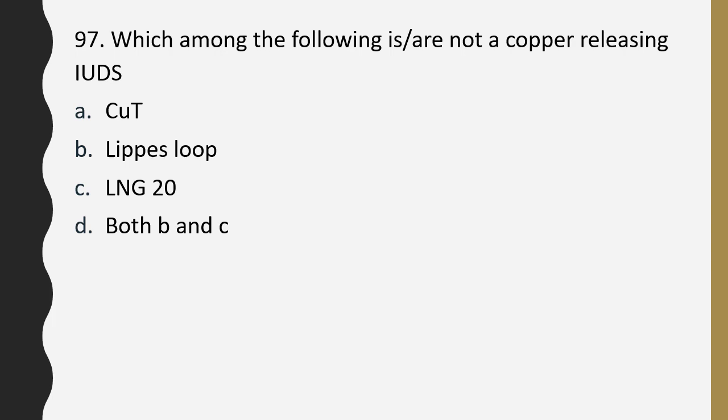Question number 97. Which among the following are not copper releasing IUDs, intrauterine devices? Copper T, lippes loop, LNG 20, both B and C. Not a copper releasing intrauterine device. Correct answer is option D. Both lippes loop and LNG 20 are not copper releasing IUDs.